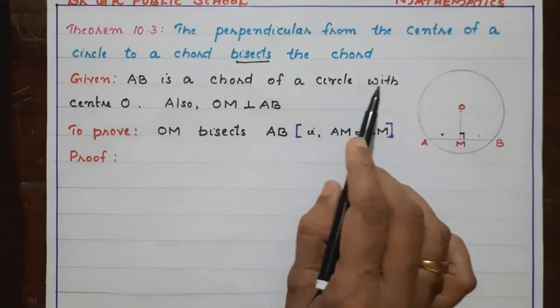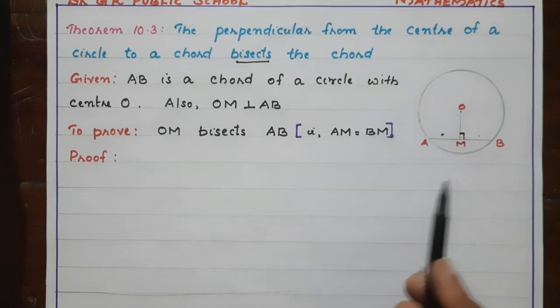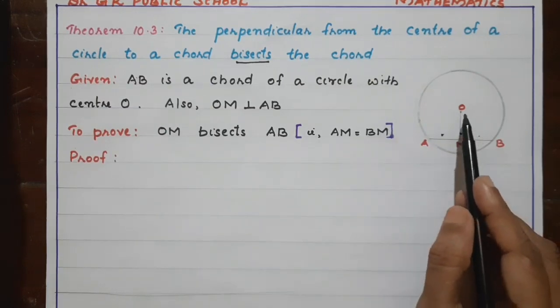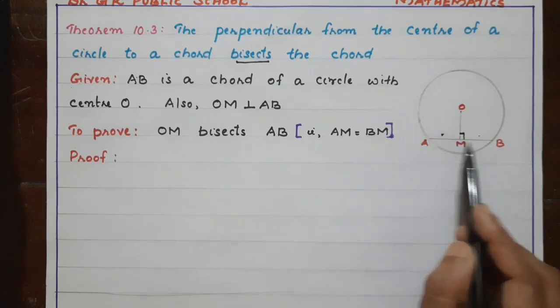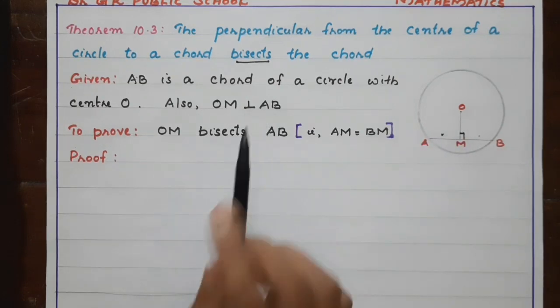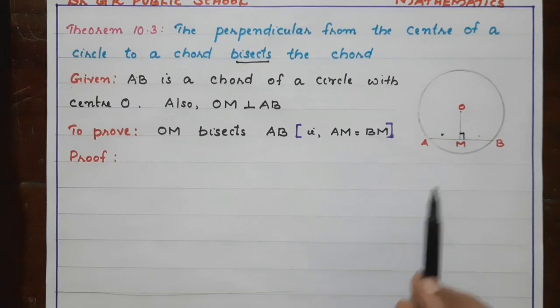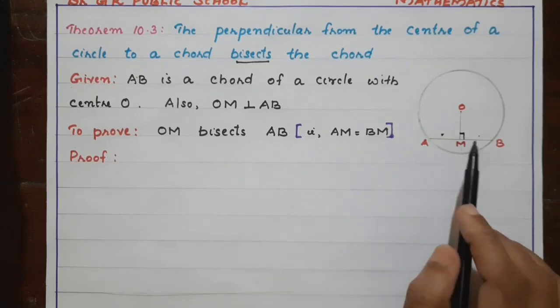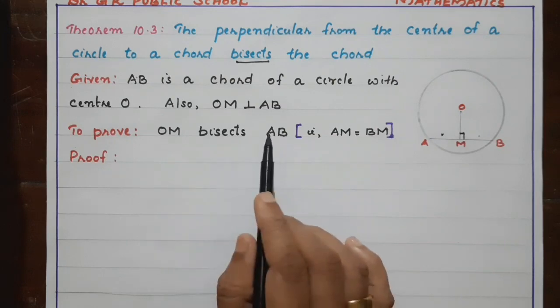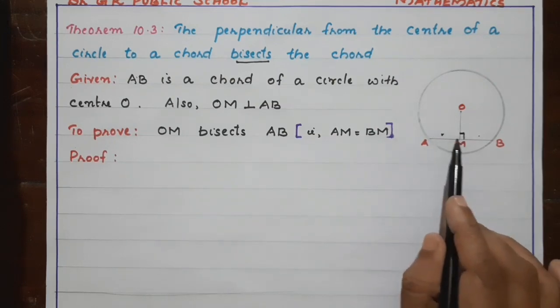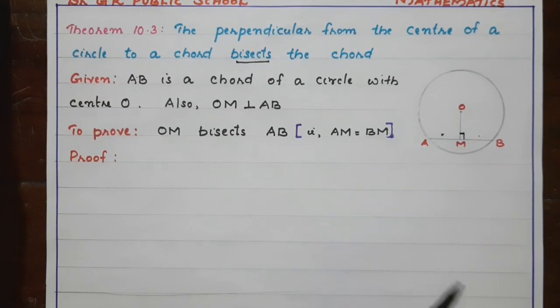AB is a chord of a circle with center O, and it is given OM is perpendicular to the chord AB. OM perpendicular to AB. What is to be proved? We have to prove OM bisects AB. To prove that, we have to prove AM is equal to BM.